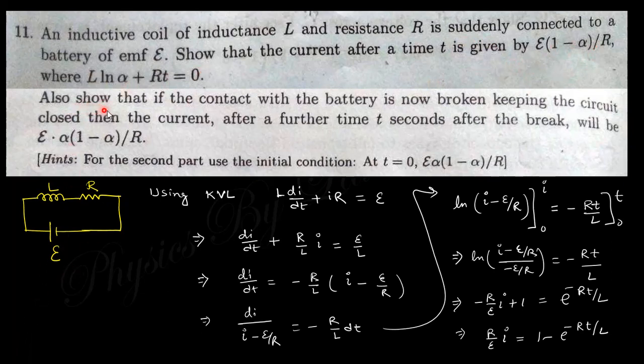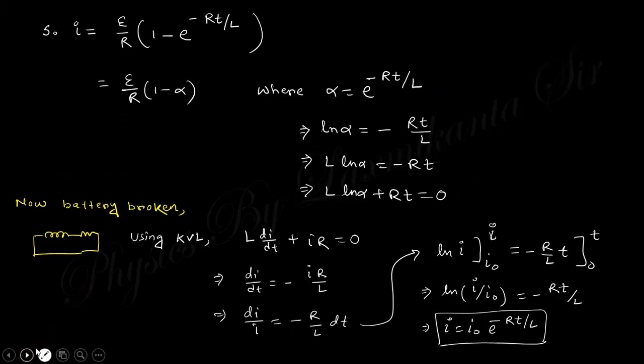The next question is: if the connection with the battery is now broken, keeping the circuit closed, then what is the current after time t? Now the battery is omitted and the circuit is connected like this. Then after time t the current will be like that. So for that circuit, now the KVL will give L di/dt plus IR equals 0.